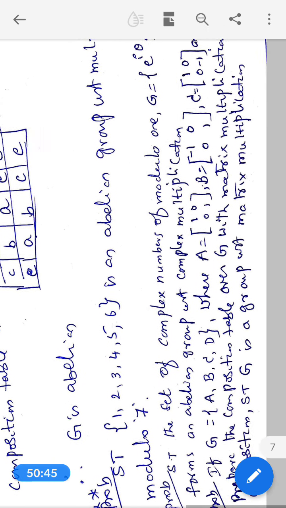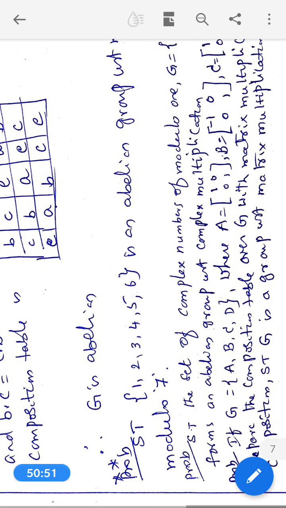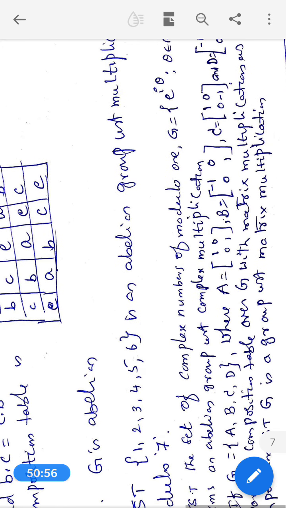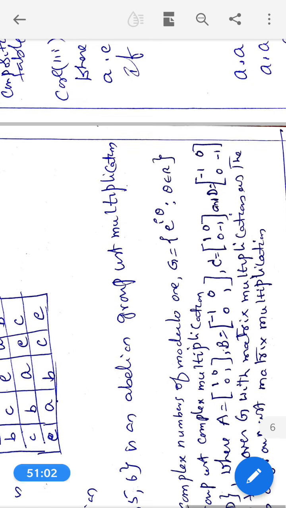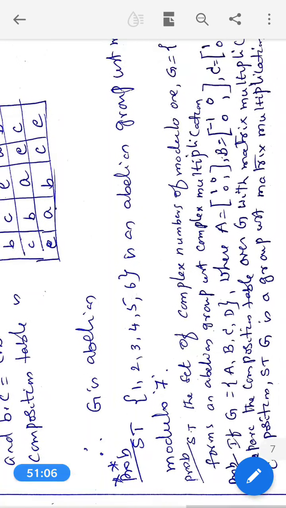Another problem. If G is equal to the set {A, B, C, D}, where A is equal to the 2 by 2 matrix [1, 0; 0, 1], B is equal to [-1, 0; 0, 1], C is equal to [1, 0; 0, -1], and D is equal to [-1, 0; 0, -1].